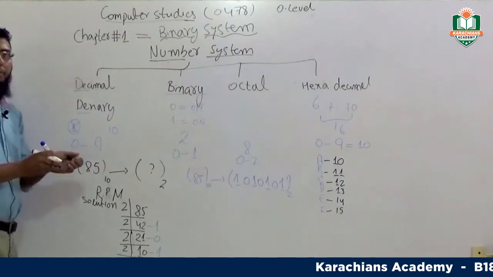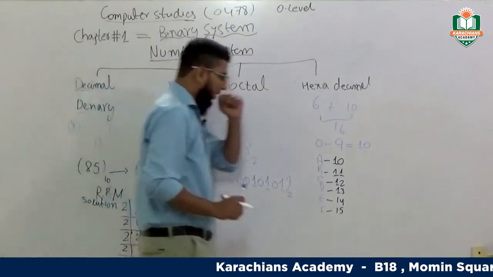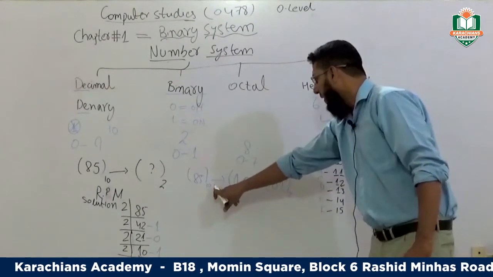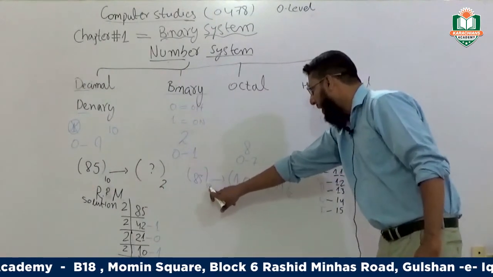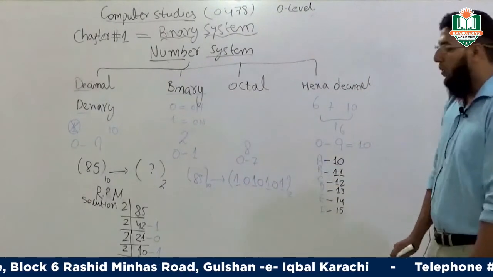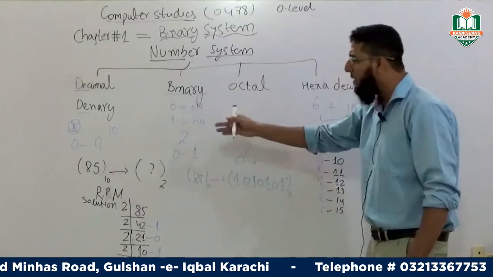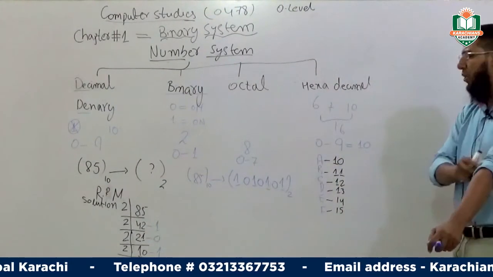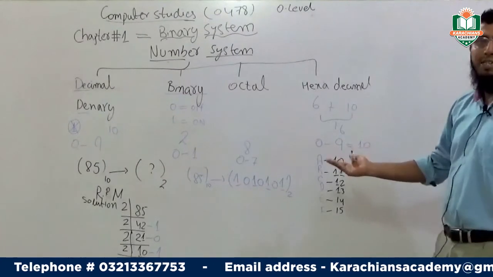We are starting from here with the decimal number, but we have to convert this number into the binary number system. So you can easily convert any decimal number, or any other kind of number system, into the binary number system. It's the simplest way.